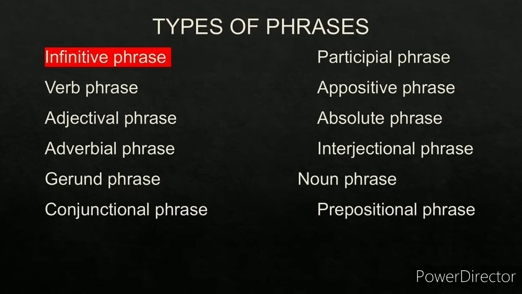Now, what are the types of phrases? Types of phrases are infinitive phrase, verb phrase, adjectival phrase, adverbial phrase, gerund phrase, conjunctional phrase, participial phrase, appositive phrase, absolute phrase, interjectional phrase, noun phrase, and prepositional phrase. In today's chapter, we shall be learning about adjectival and adverbial phrase.